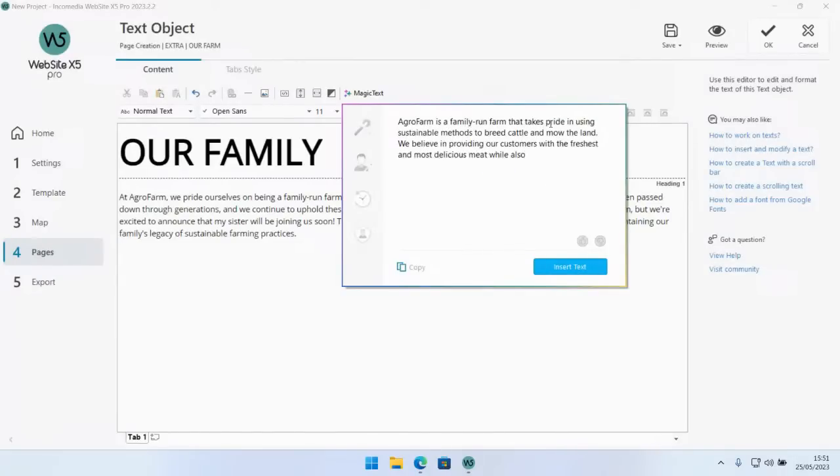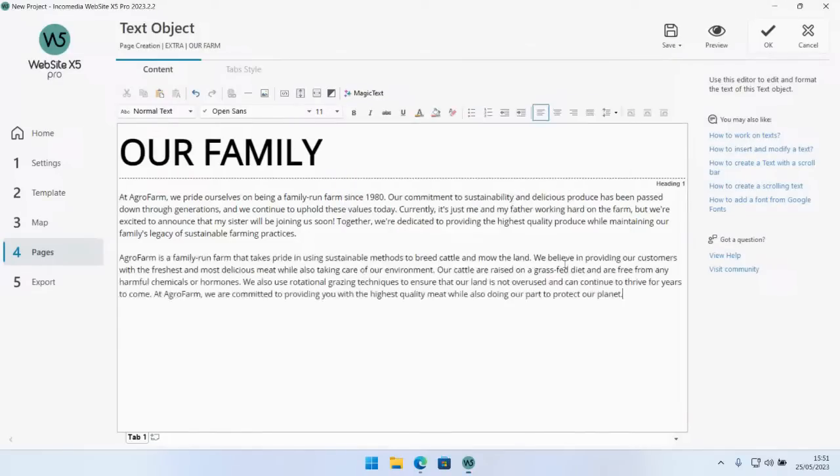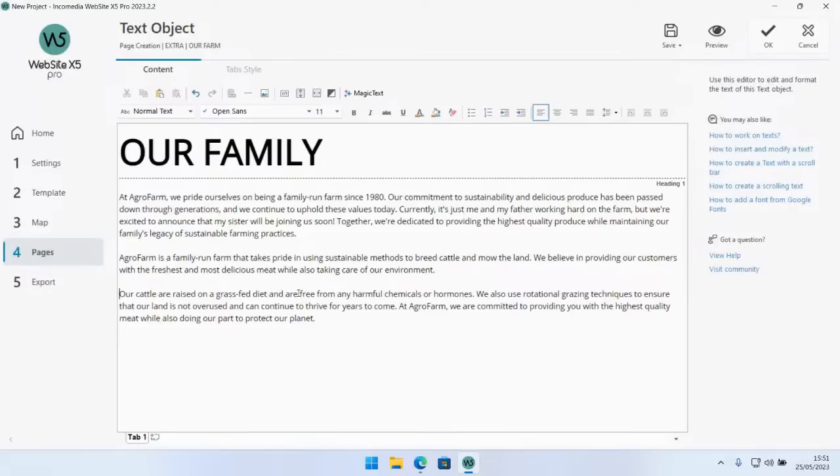Okay, you can see that now it added the entire part where we are talking about sustainable methods. It also added a little part explaining how the cattle are raised, what chemicals are used. We are committed to providing you with the highest quality meat while also doing our part to protect the planet. So essentially, it produced all the text we needed according to the input we gave. By the way, I can see that we can add a little formatting here. But by reading what has been produced right now, I think this is actually pretty good.